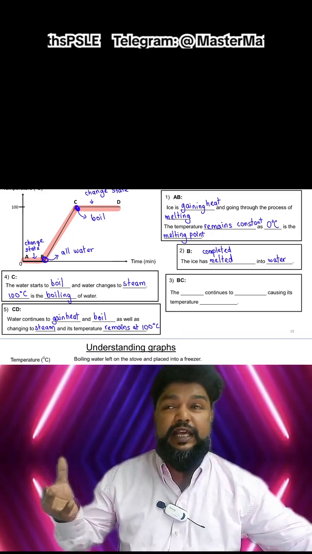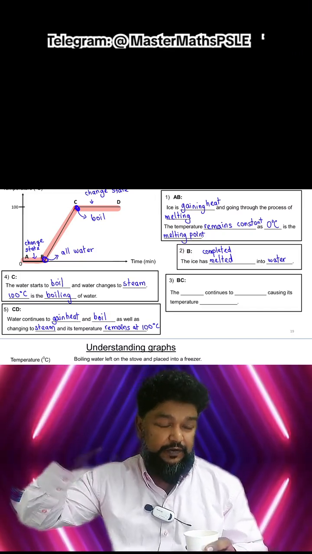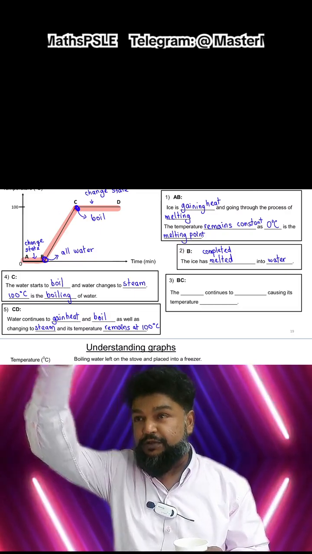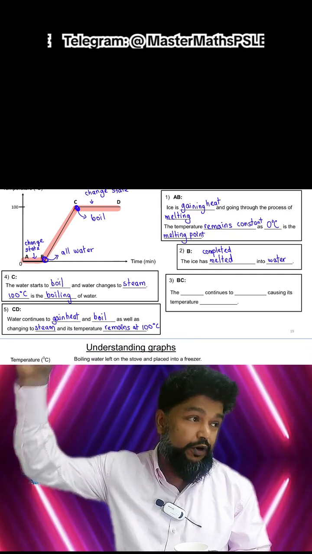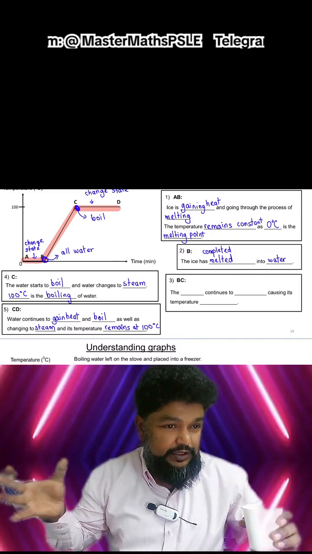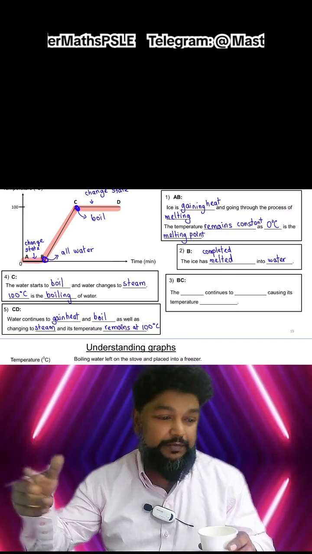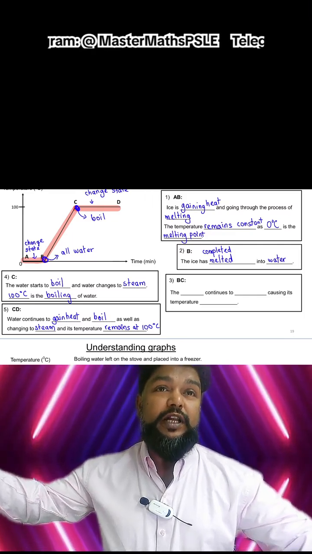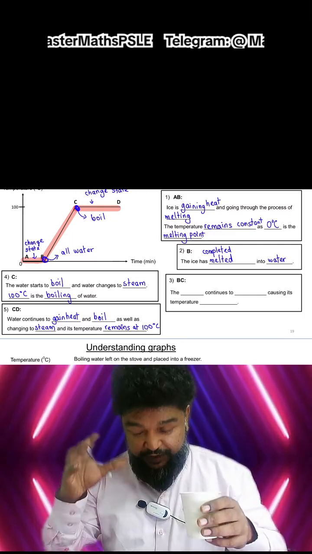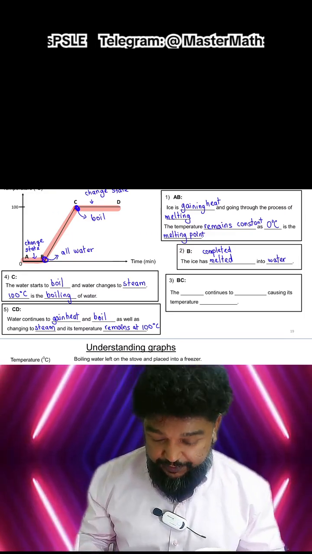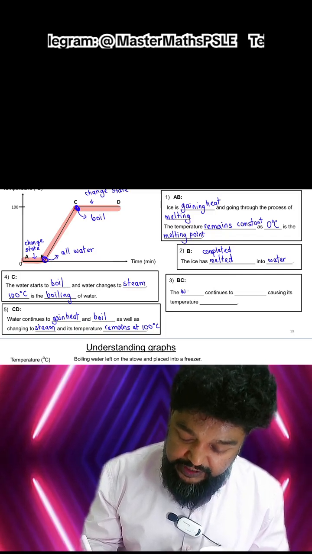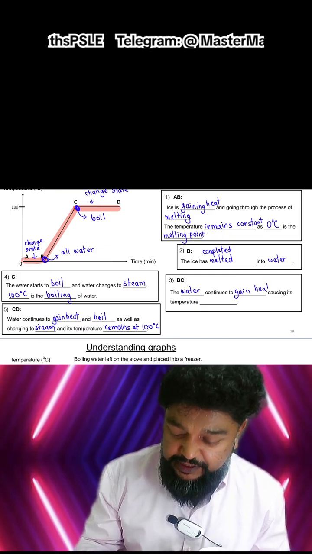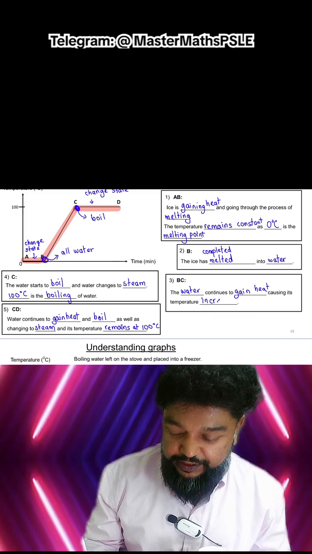But steam has kinetic energy, right? For those of us who have learned kinetic energy already in school. The kinetic energy means the steam will start to escape. It doesn't have a fixed shape. It can go all over the place. Unless you have it in an enclosed space, you can't really heat up the steam to higher, which is where the misconception that steam cannot be hotter than 100 degrees comes from. But if you enclose steam, you can heat it up to really, really high, right? At BC, the water just continues to gain heat, and the first process happens, which is temperature will increase.